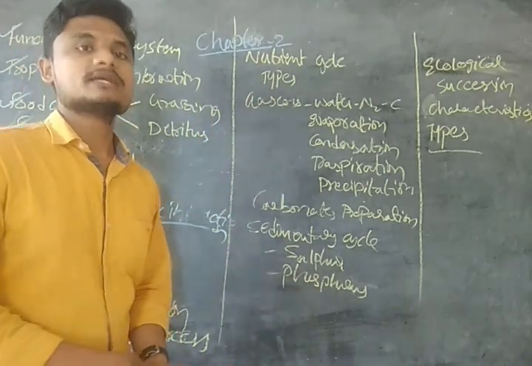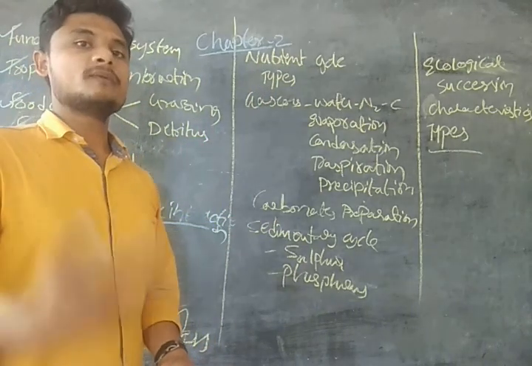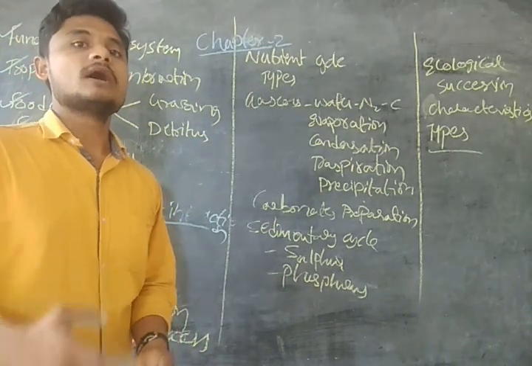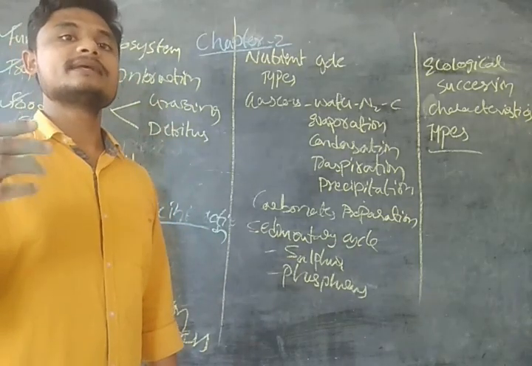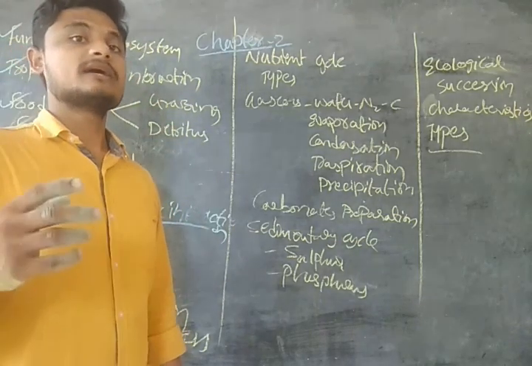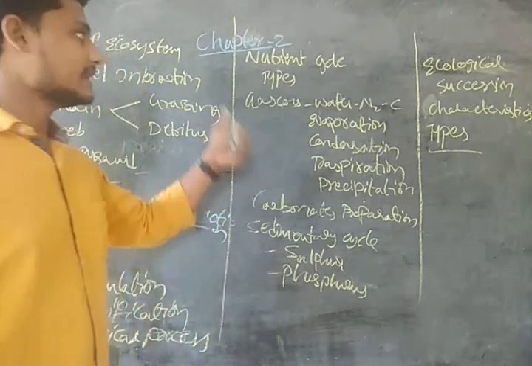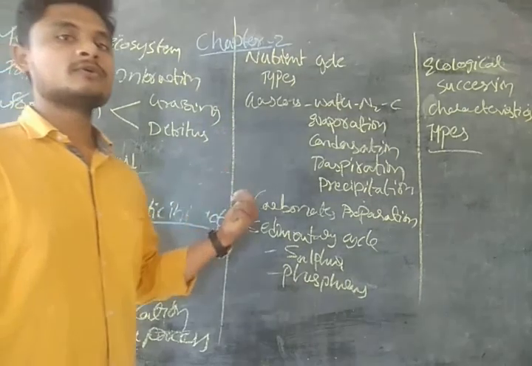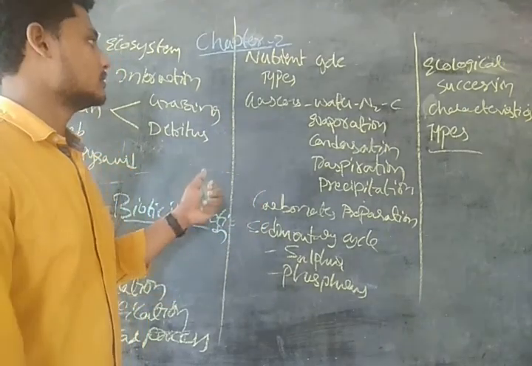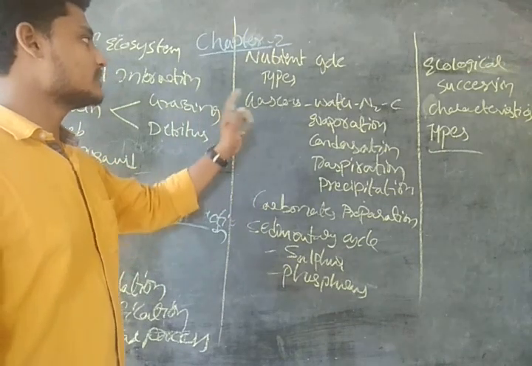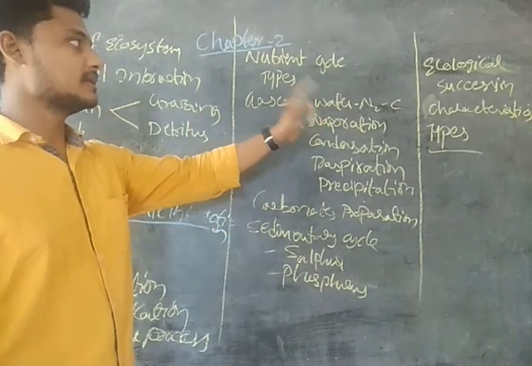The nutrient cycle which is replenished or recycled very fast is called a perfect nutrient cycle. The one which cannot be replenished or recycled fast, where the process takes place slowly, is called an imperfect nutrient cycle. In the perfect nutrient cycle the replacement process is fast, whereas in the imperfect it is very slow. After that we have the gaseous and the sedimentary cycle. In the gaseous cycle we have the water cycle, nitrogen cycle, and carbon cycle.